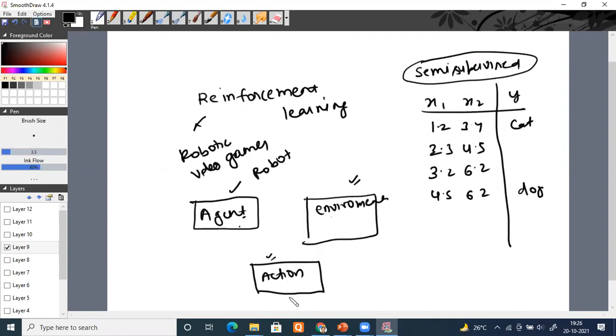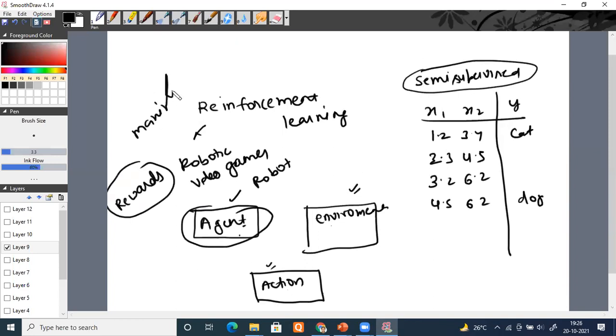So what happens is, the agent interacts with the environment, performs certain actions, and based on its actions, the agent will get some rewards. And the objective of the agent is to maximize those rewards. Okay, let me give an example now. Suppose